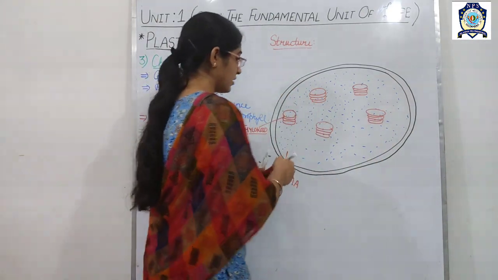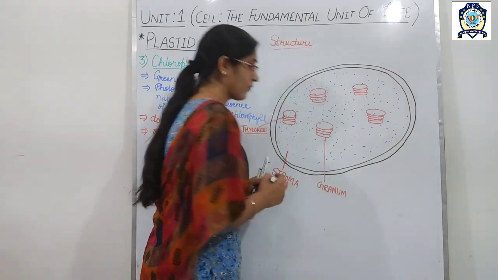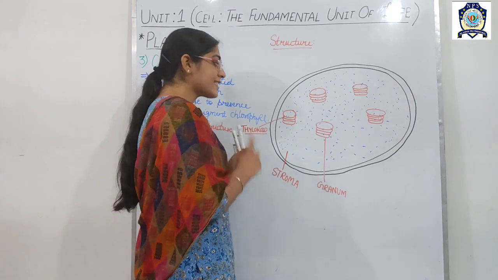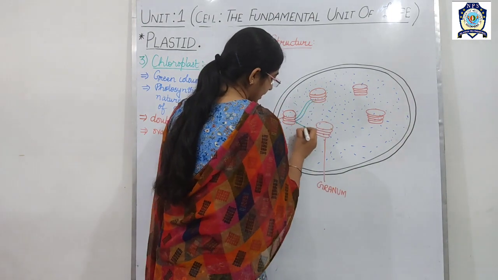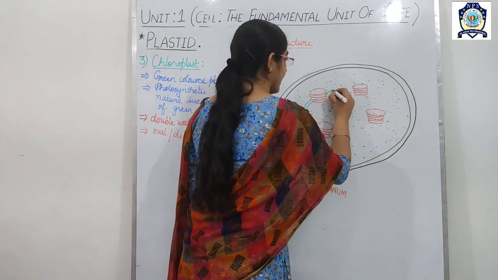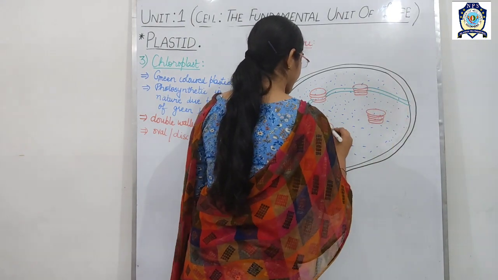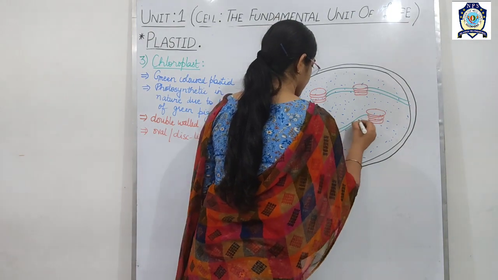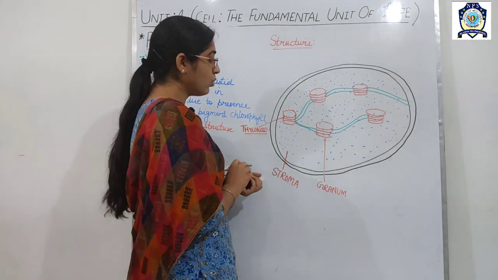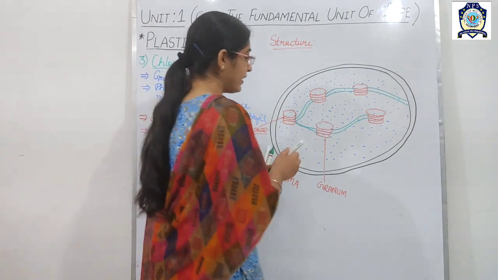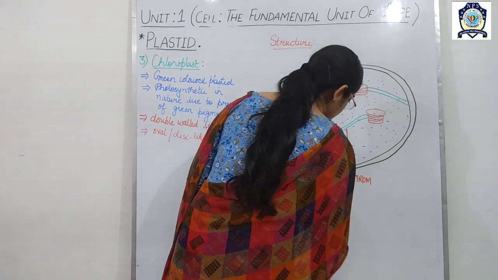Okay, and when these thylakoids are connected to each other, this thylakoid is connected with this one here, and in this way to the outer membrane, inner membrane, then this one is termed the stroma lamellae.